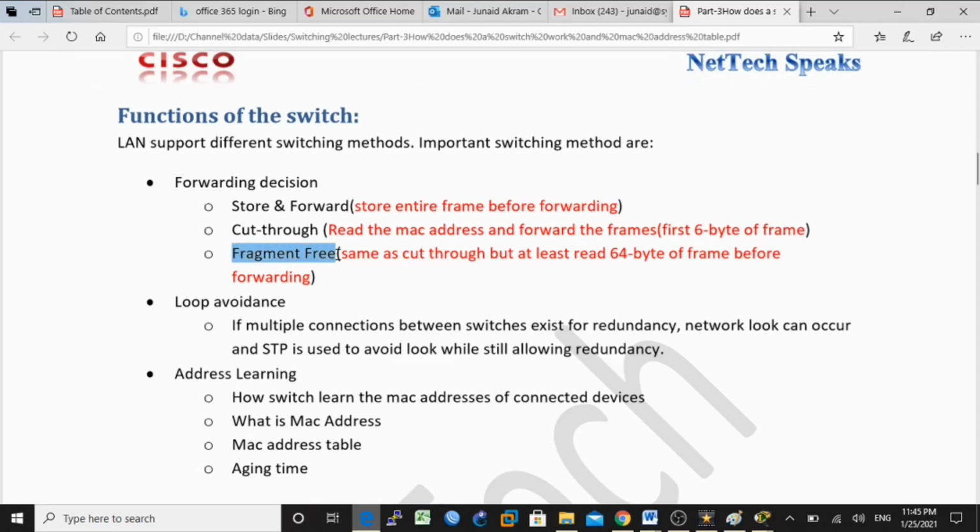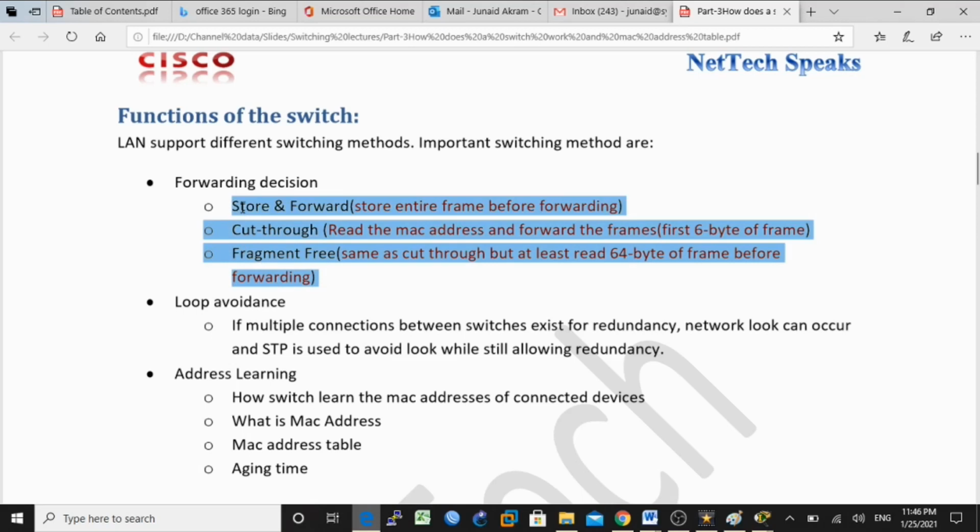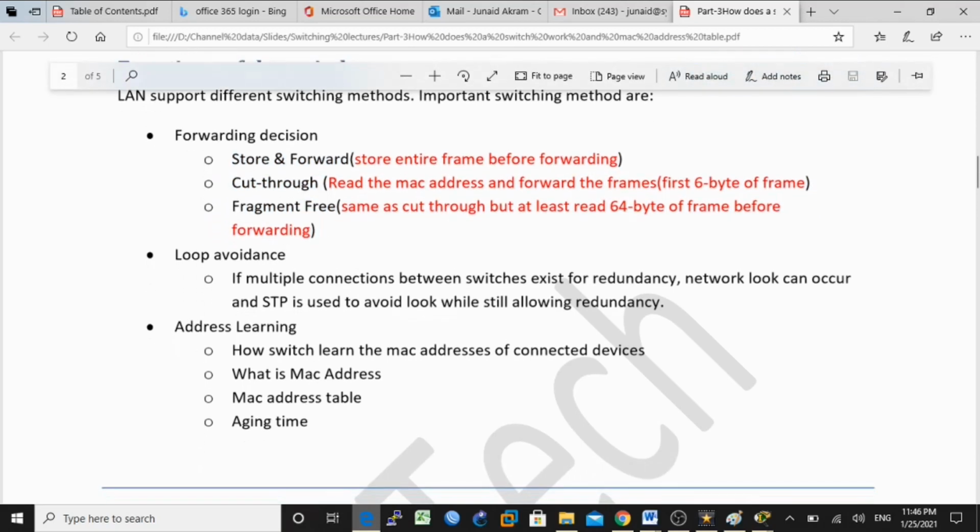In fragment free, it reads at least 64 bytes of the frame before switching it to the destination, to avoid forwarding bad Ethernet frames. These are the 3 switching methods, and the next function is loop avoidance.